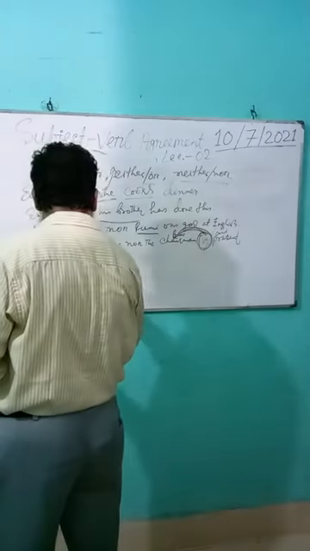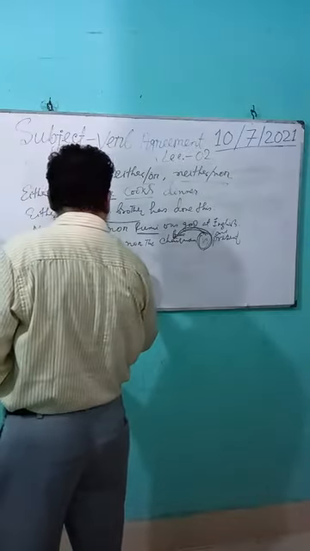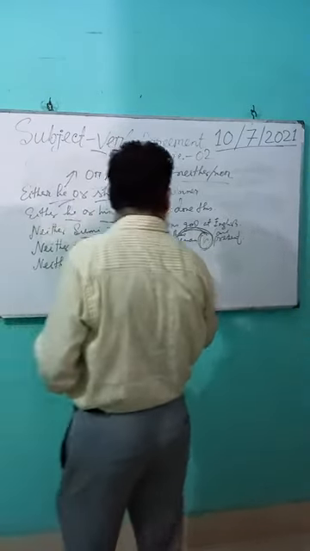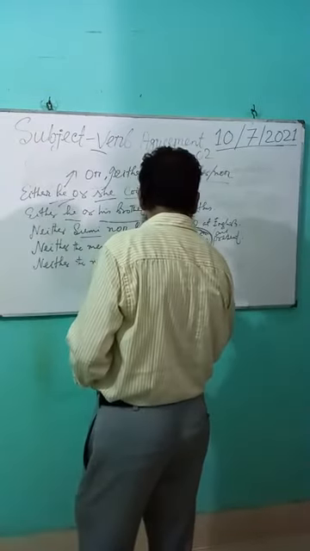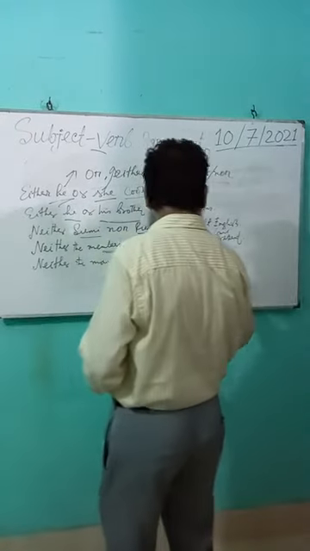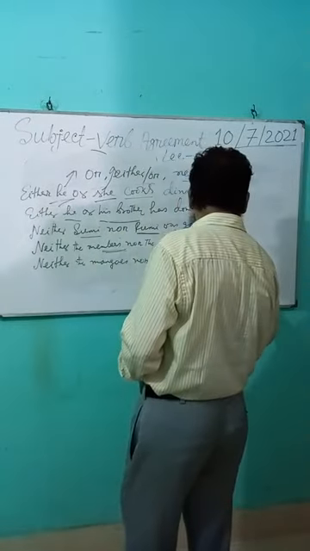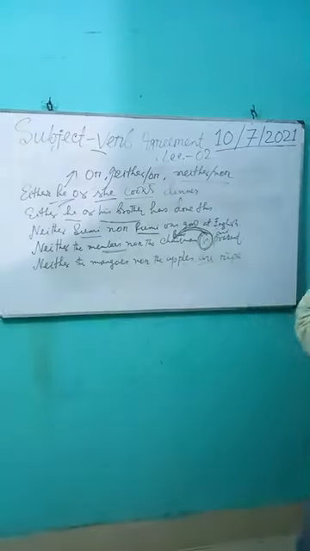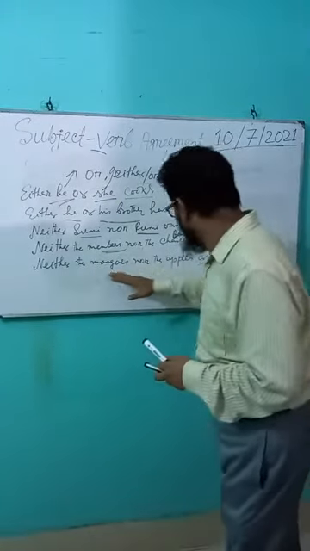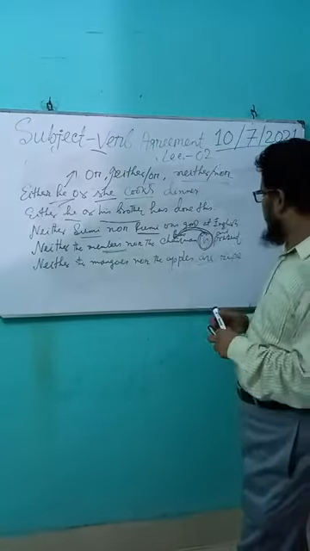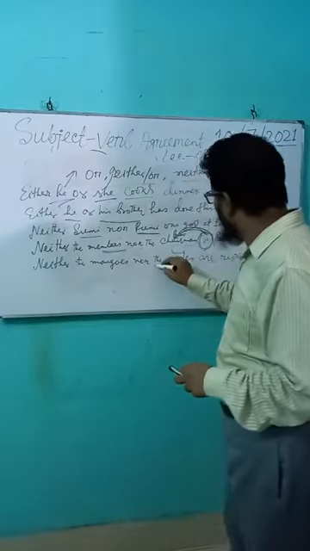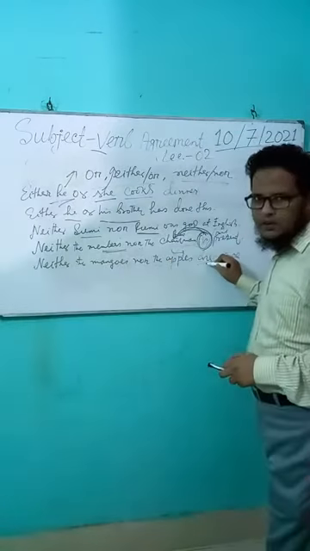Again, neither the mangoes nor the apples are ripe. Neither the mangoes nor the apples are ripe. We have to know that apples is a plural noun. That's why verb must be plural, are.